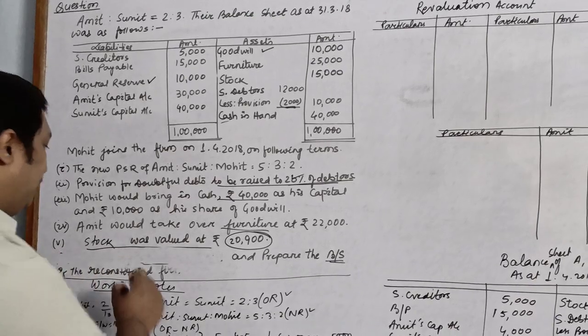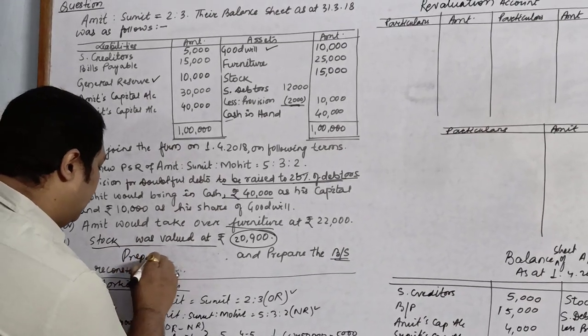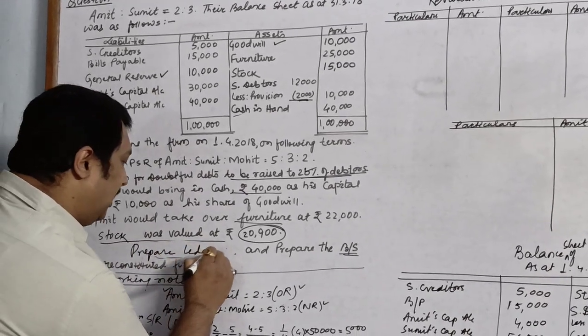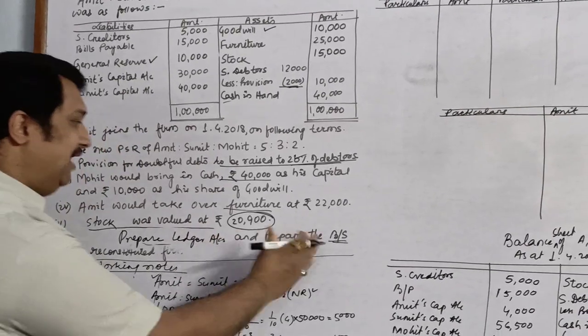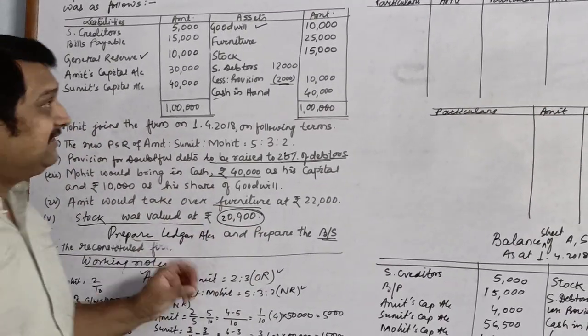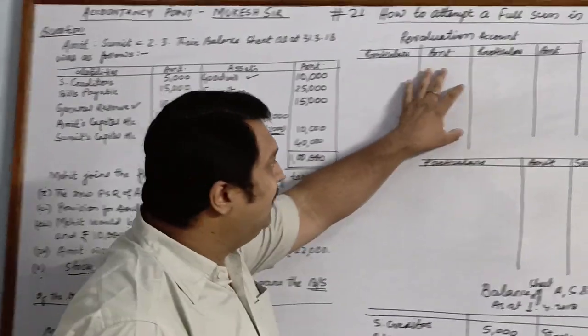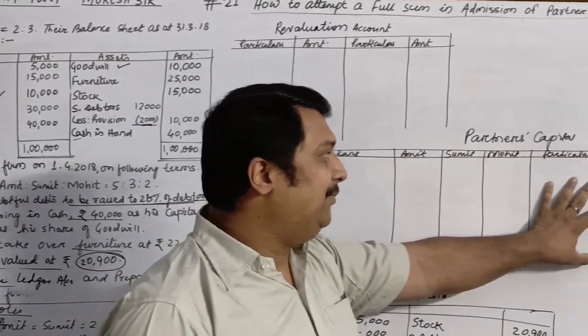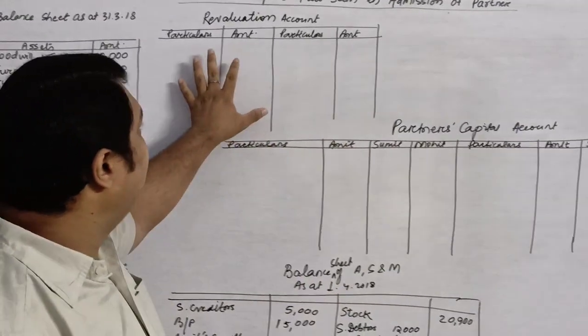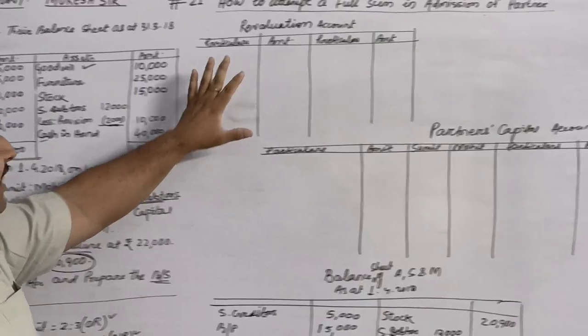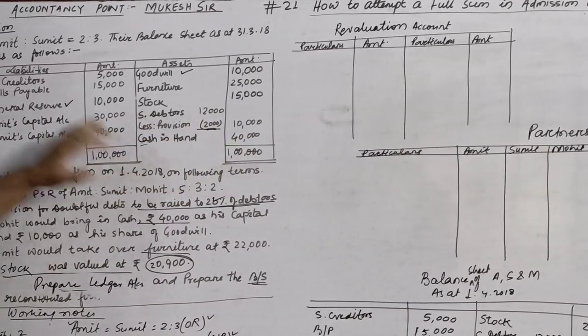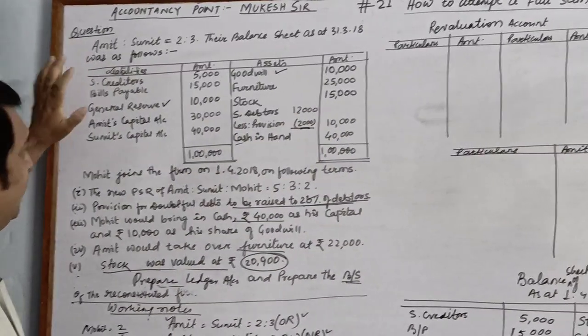It says prepare ledger accounts and balance sheet. So in this case, you are supposed to prepare revaluation account and partners capital account. So first of all, we'll see what all things will be done in the revaluation. But before that, we can continue from here itself.